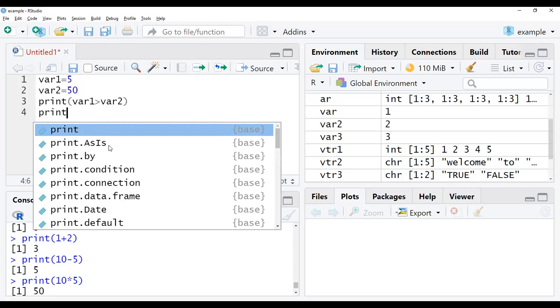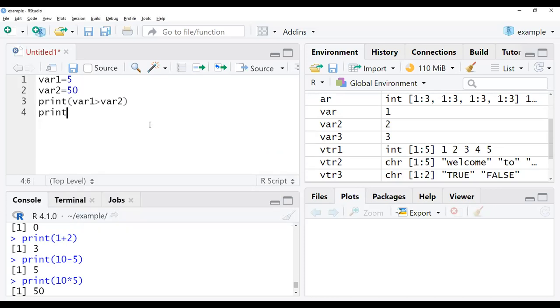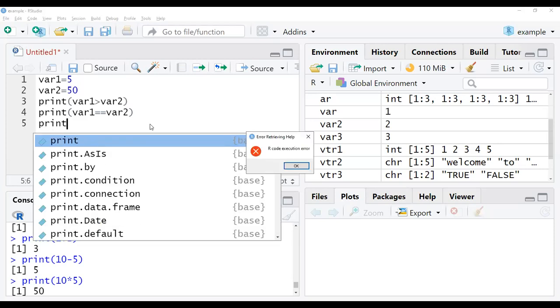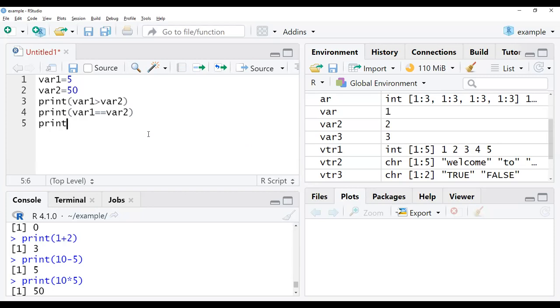Next it will print. So we are checking the conditions: greater than, less than, equal to, right? So we will check with print of whether var1 equals var2. Now we will give one more print statement, so here I am giving var1 is not equal to var2.